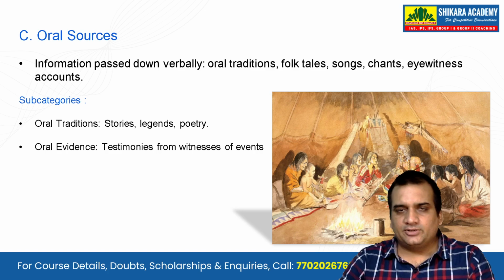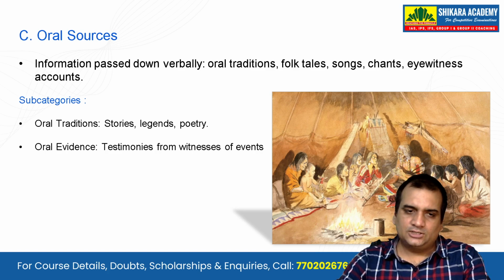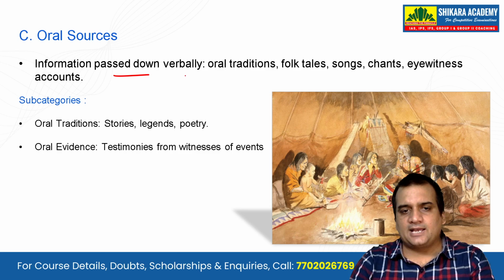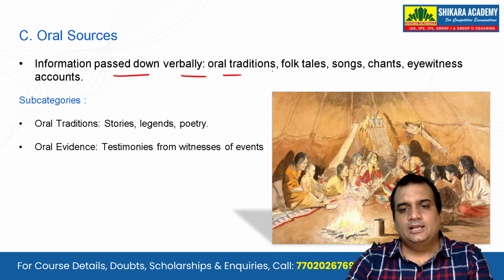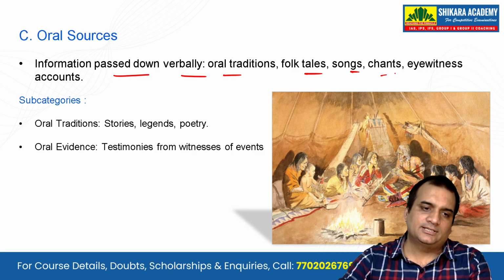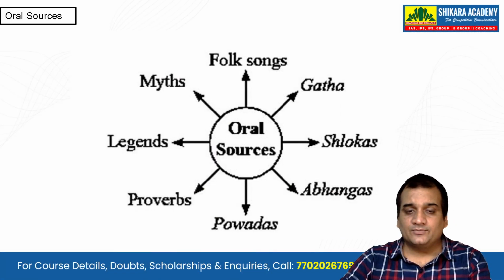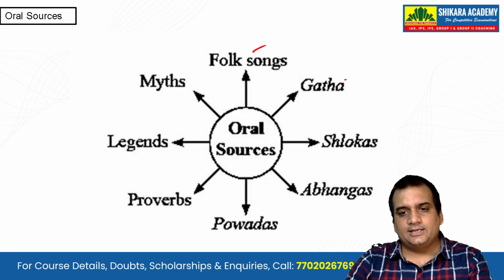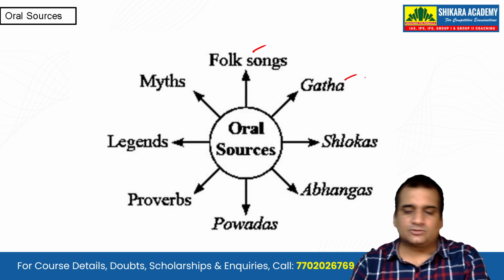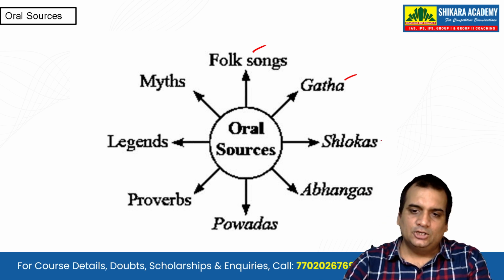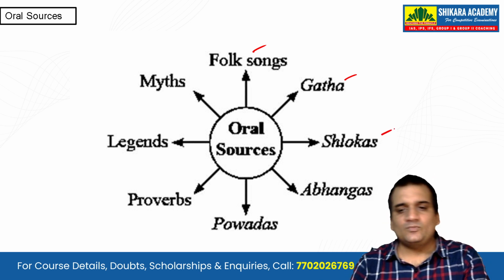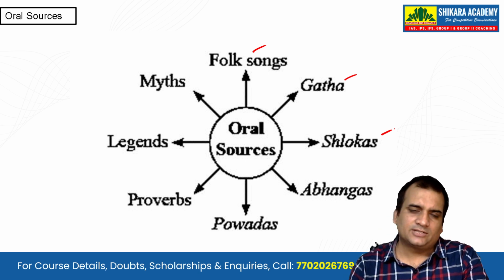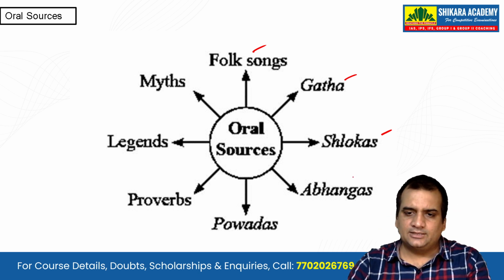As we have seen the literary sources, we have seen the material or the archaeological sources. Let's see the oral sources, guys. In oral sources, what happens? Information is passed down verbally, that is the oral traditions, like folk tales, songs, chants, eyewitness accounts, stories. And let's see, guys, folk songs, obviously all of you must know the songs in the rural areas, gatha or katha or the performance, the story depiction, that is called gatha. Slokas, obviously, guys, are in the religious text, the mantras that are given, the lines that are written, that is the slokas.